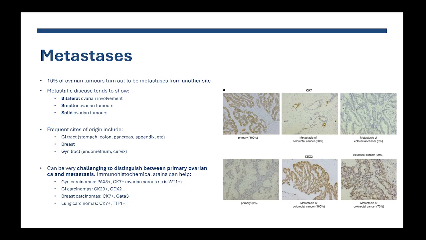Now, CK20, cytokeratin 20, and CDX2 tend to be more positive in cancers that originate from the gastrointestinal tract. For carcinomas of breast origin, it will be mostly cytokeratin 7 and a marker called GATA3, which is a good marker of breast origin. And finally, lung carcinomas: cytokeratin 7 and TTF1. Okay, so these are markers that can come on board exams.